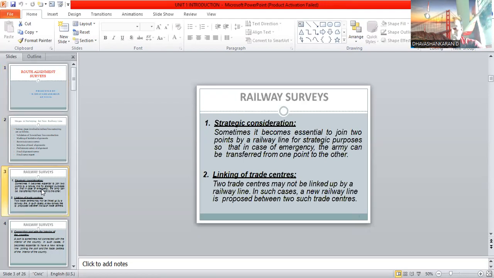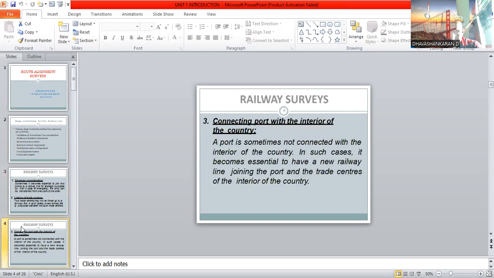Next is linking of trade centers. While constructing a new railway line, the trade centers should be included within the new track formation. Two trade centers may not be linked by a railway line, so in such a case a new railway line is proposed between the two trade centers.